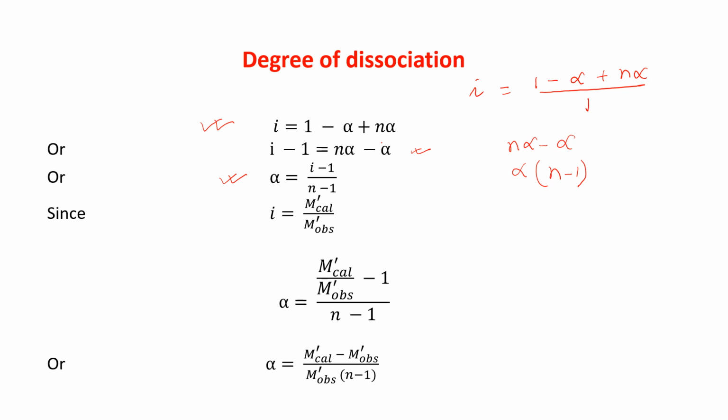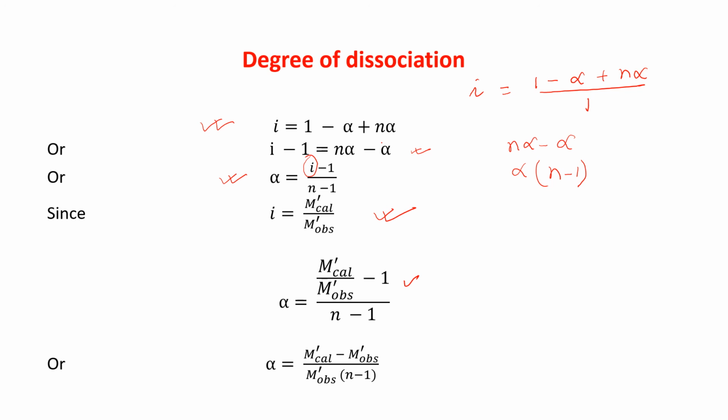Since i is equal to M' calculated by M' observed, alpha is equal to M' calculated by M' observed minus 1, divided by n minus 1. Just replace the value of i with M' calculated by M' observed.